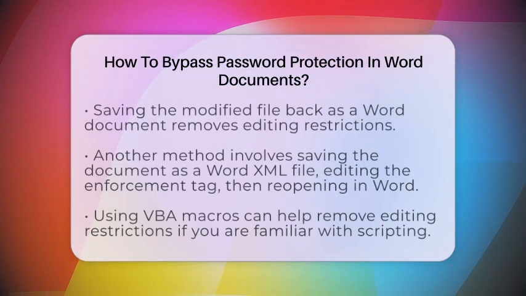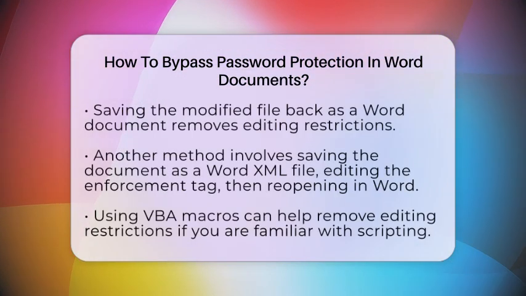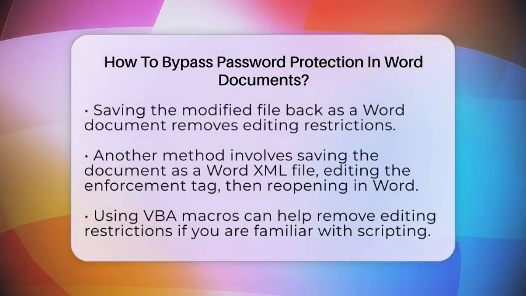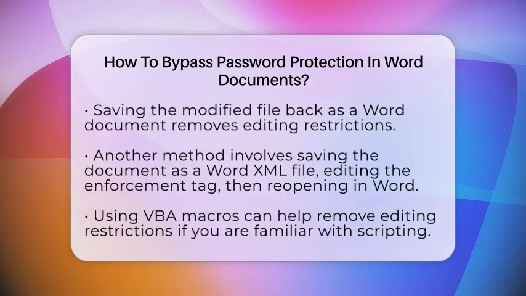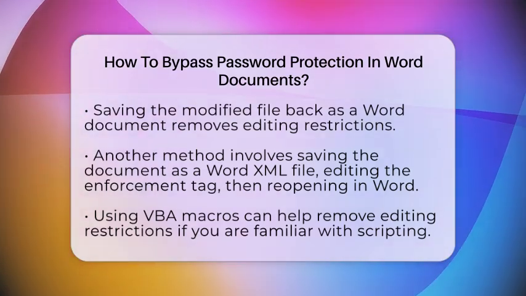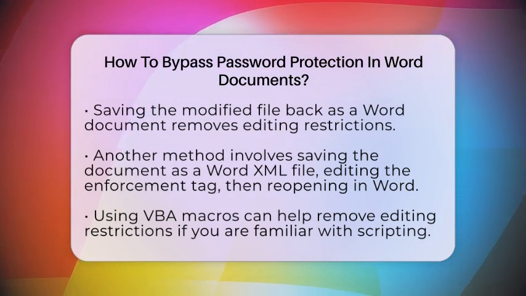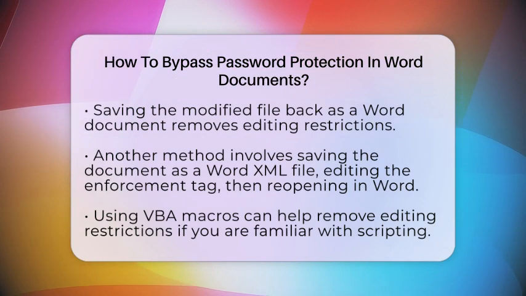Another approach is to save the document as a Word XML file. Open the XML file in a text editor, locate the enforcement tag, change its value from 1 to 0, and save. Reopen the file in Word and save it as a regular document. This method is similar to the rich text format trick but uses the XML format.